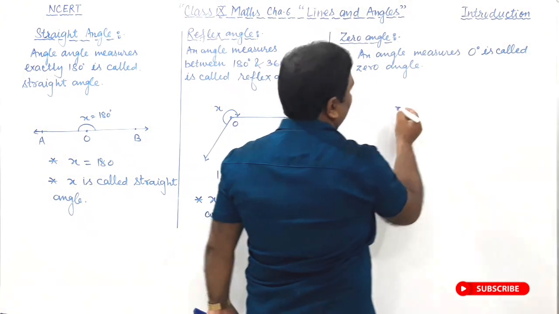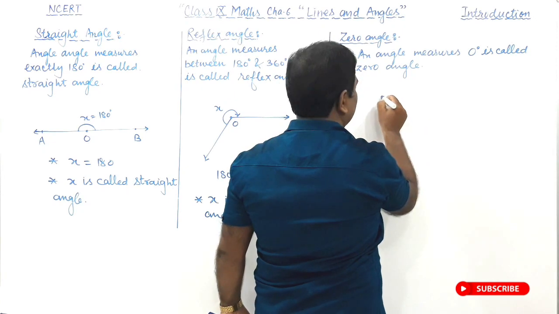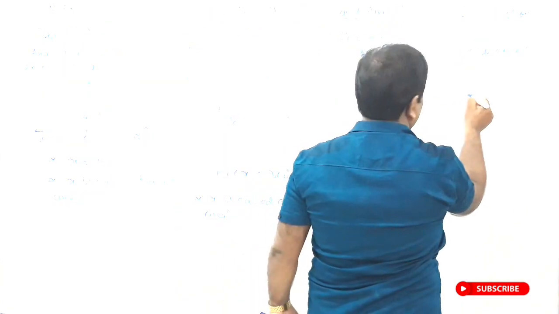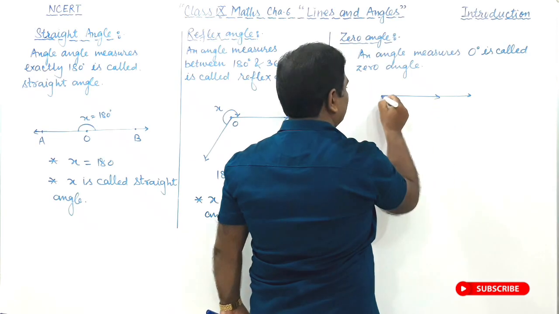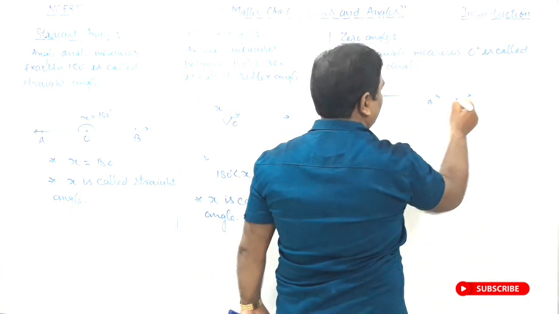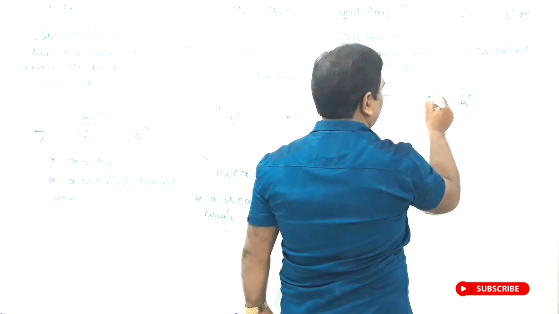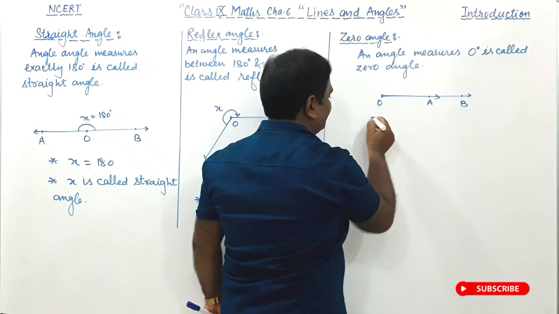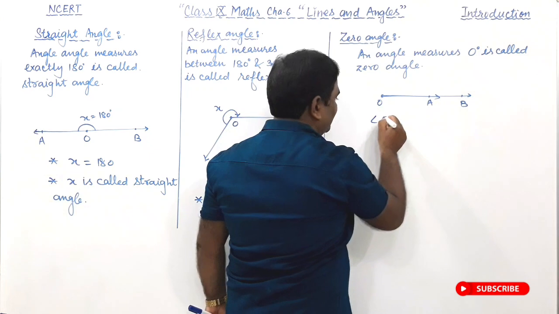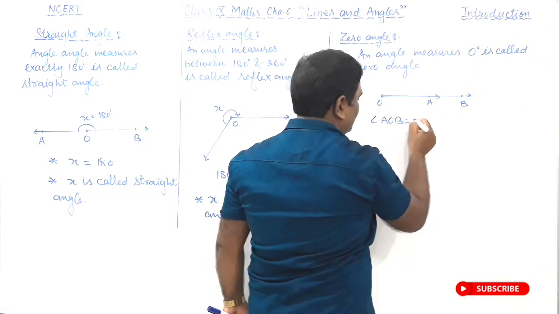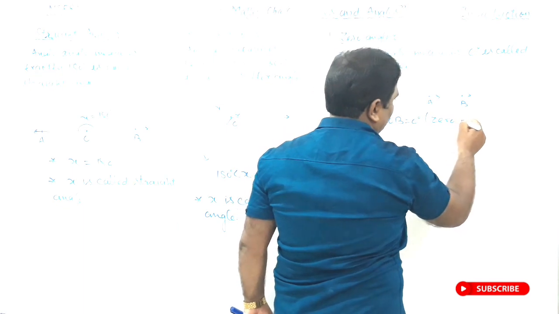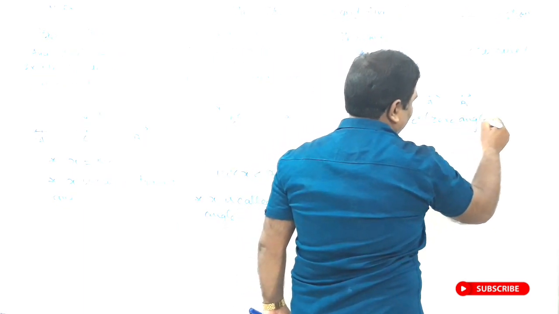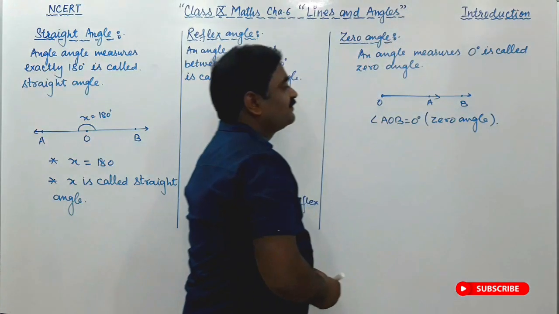Right? In its figure, it has the same 2 rays originating from the same point. So OA and OB, here the measure of angle AOB is equal to 0 degrees. Right friends?